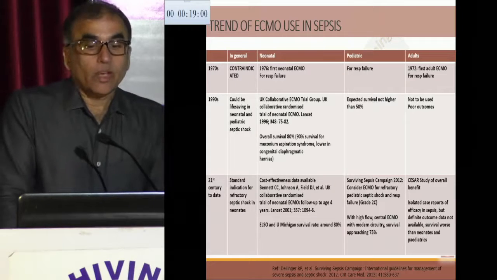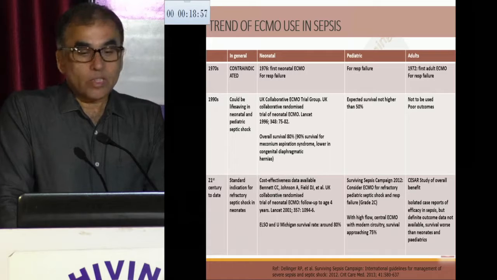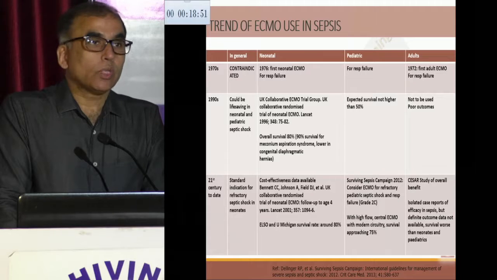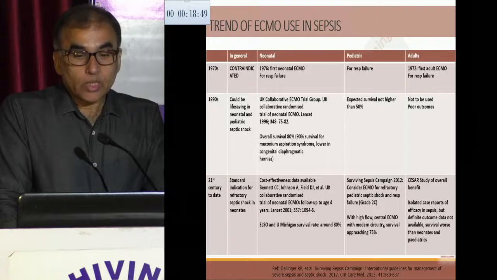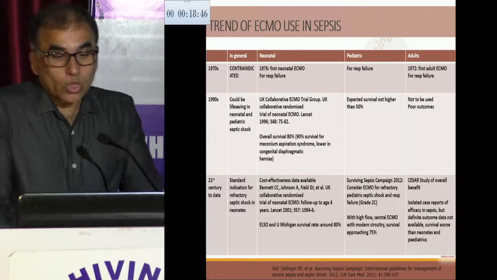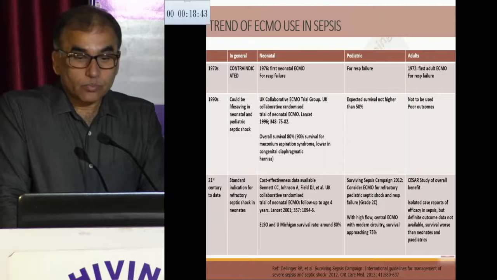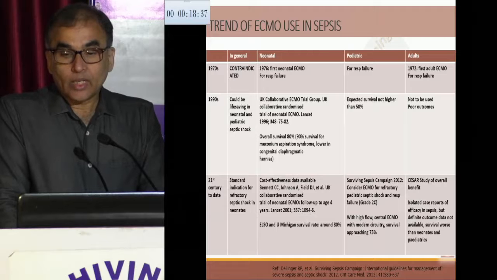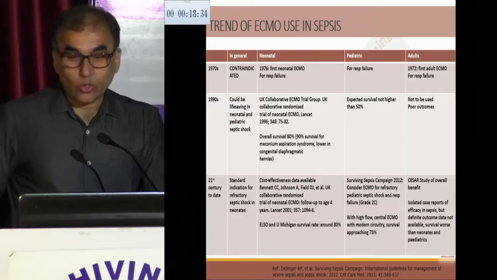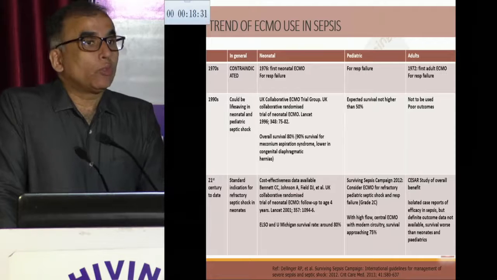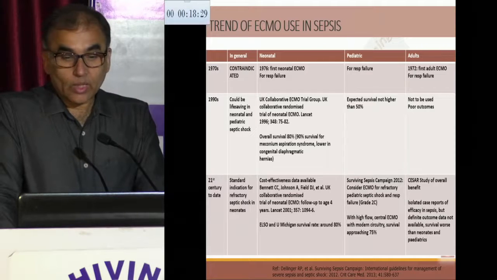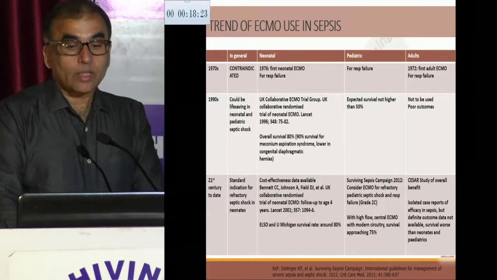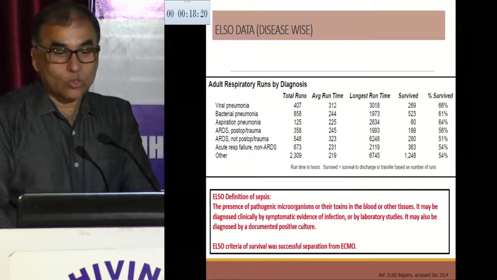So if you look at the trend of how it changed from 1970, grossly, if you look at the neonatal, pediatric and adult data, it was thought that it is contraindicated. In 1990, possibly the UK collaborative group said that they showed a good survival of nearly 80%. While in adults, it was suggested that it should not be used because of the poor outcome. But now gradually the various trials and the ELSO data have all shown that it can be used safely. And this is the data from the ELSO as well.